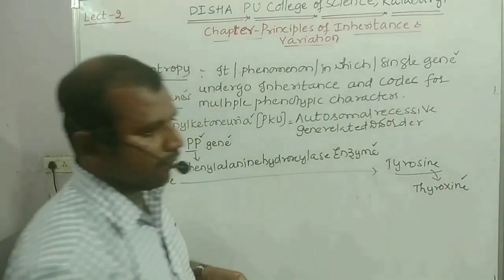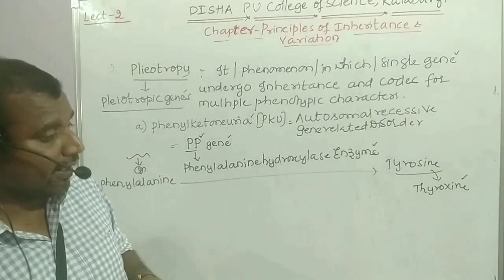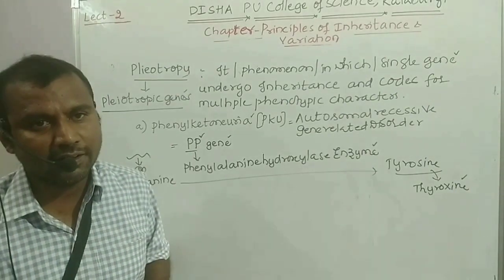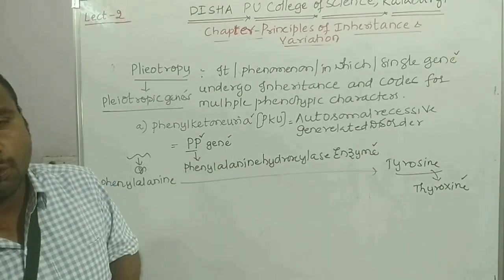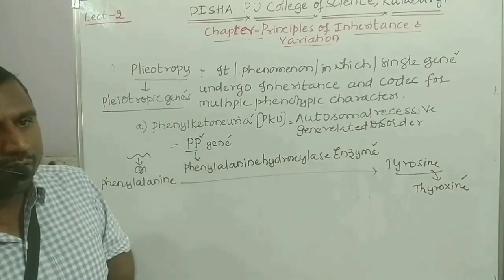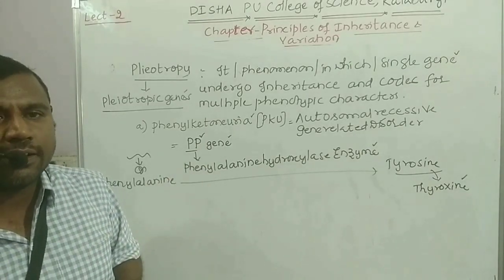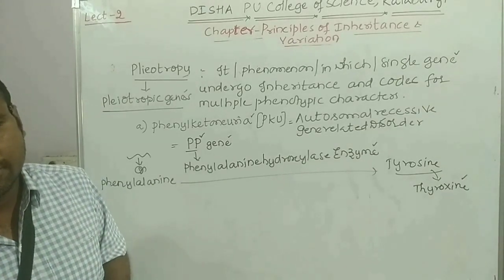Already we have studied in the first year syllabus, chemical coordination and integration, about the thyroxine hormone and its role. So what is the role of the thyroxine hormone? It will maintain the basic metabolic rate. It will maintain the body temperature.